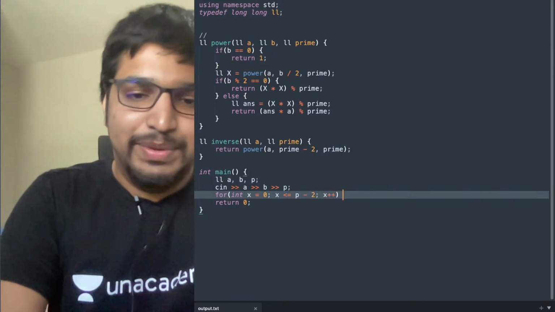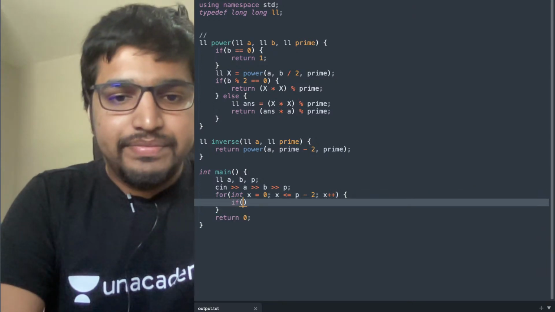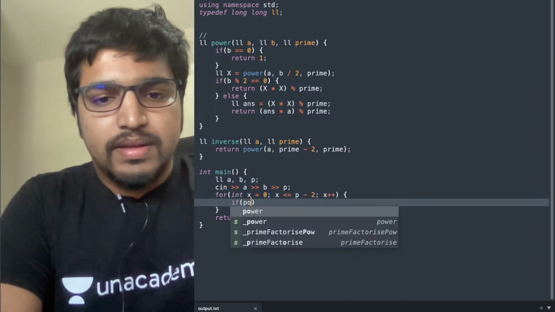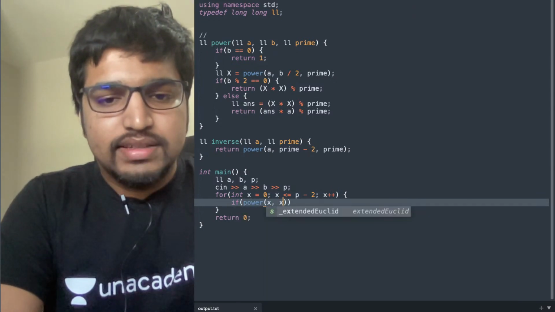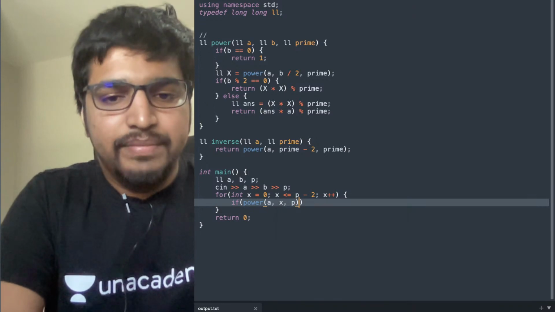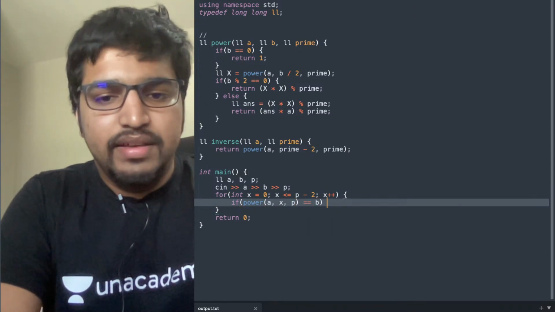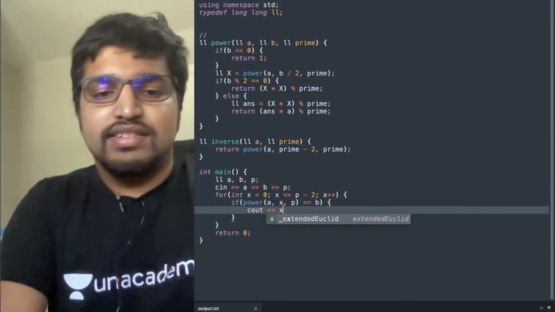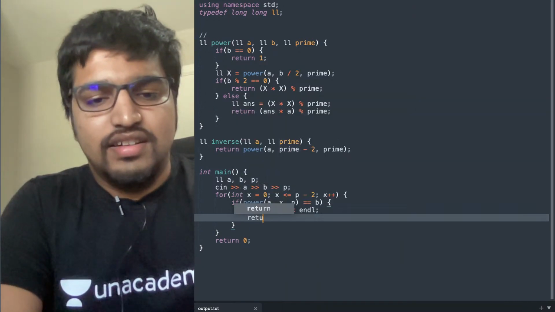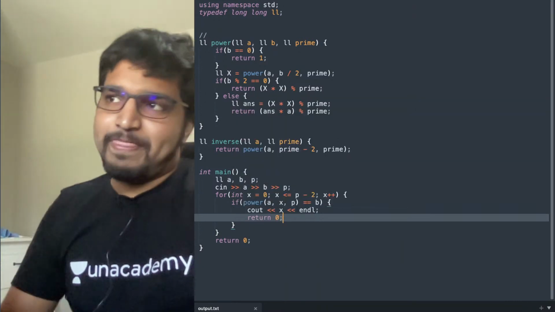So we don't need to iterate over that. If power of a, x, p equals b, cout x, and return it. All right, straightforward.